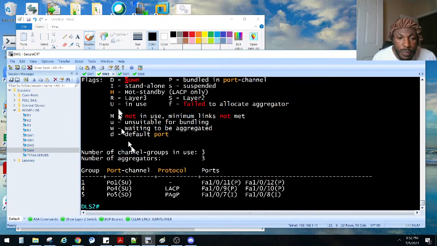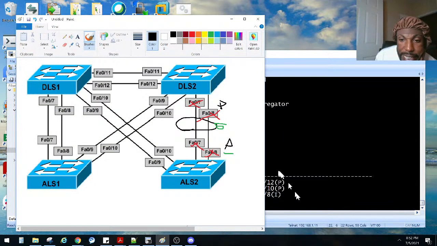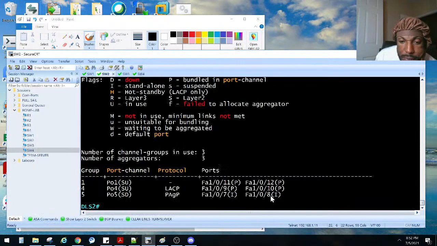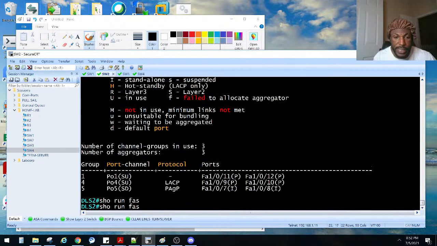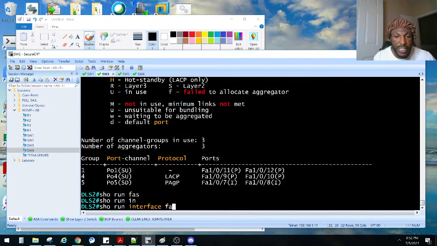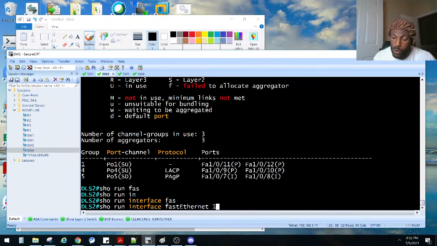DLS2. Let's take a look at him. It is down? Yes, it is down. Alright, so we need to troubleshoot port channel 5. What is going on here? Port channel 5 should have interfaces 7 and 8. Let's look at show run, interface Fast 1/0/7.